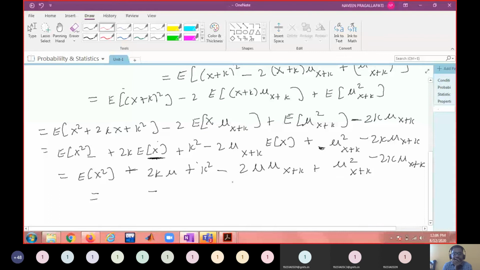Which one can I cancel? Sir, no cancellation. What do you mean by mu x plus k? Constant. Mu x plus k is the mean of x plus k, which means expectation of x plus k, right?